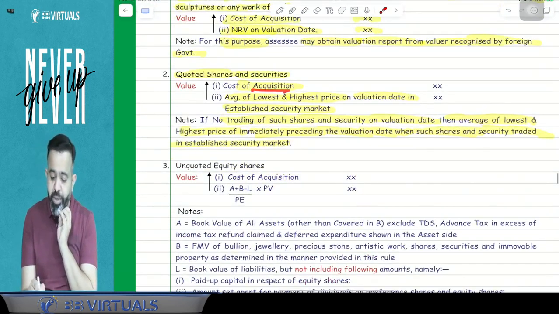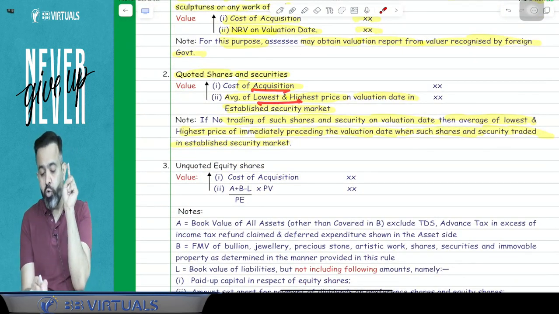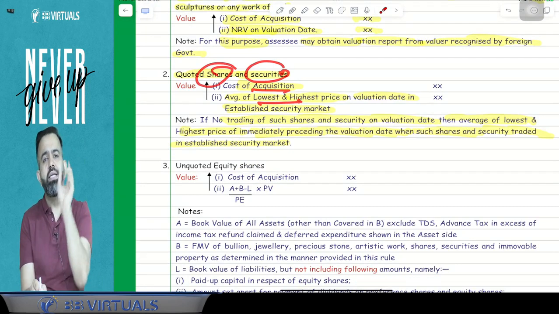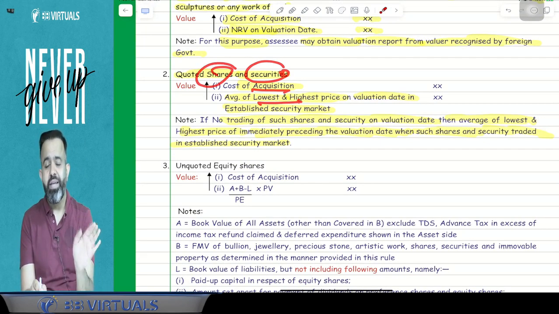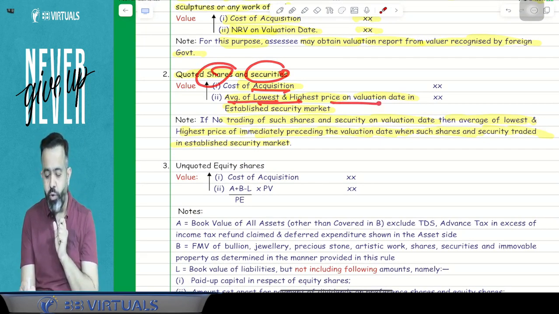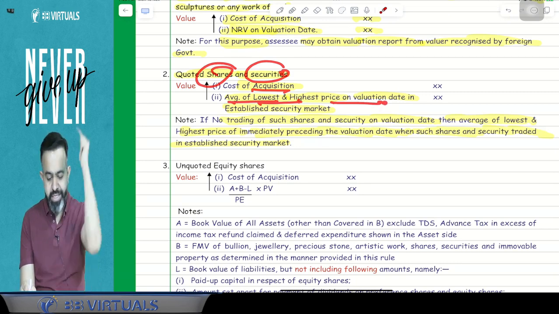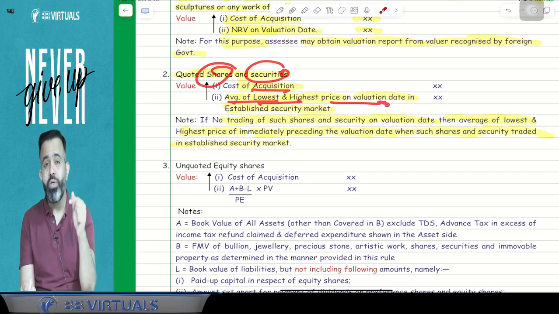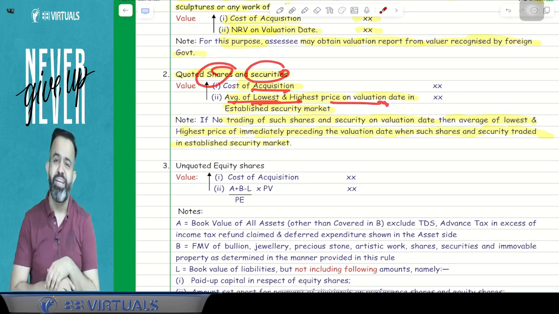Here also, cost of acquisition or NRV. And how will you take the quoted share and security NRV? Just take the average on the valuation date, the average of the highest quote and the lowest quote. So the average of the highest and lowest quote will be your NRV.